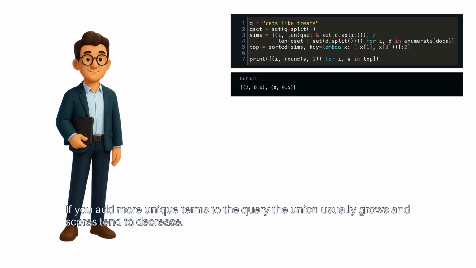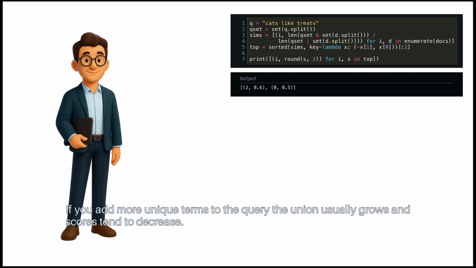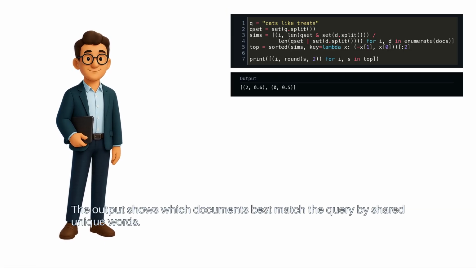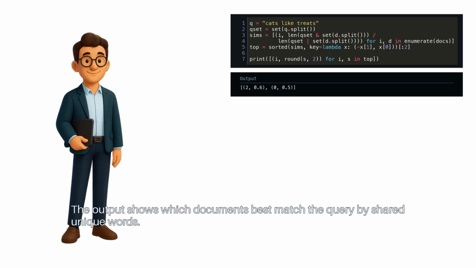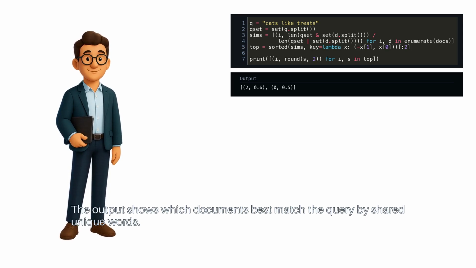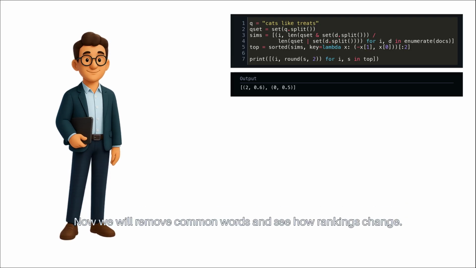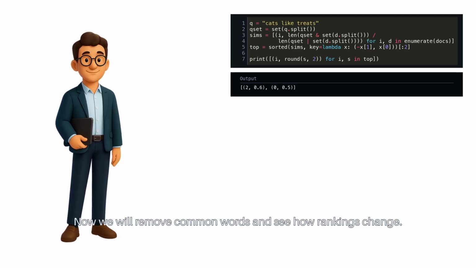If you add more unique terms to the query, the union usually grows and scores tend to decrease. The output shows which documents best match the query by shared unique words. Now we will remove common words and see how rankings change.